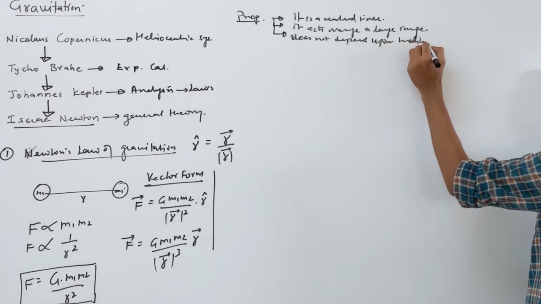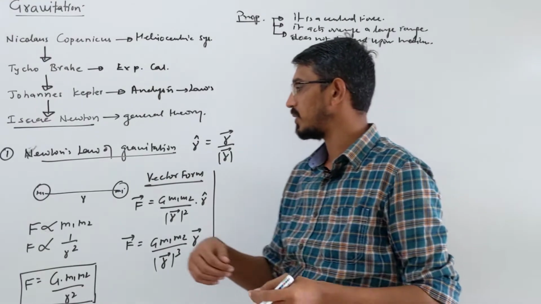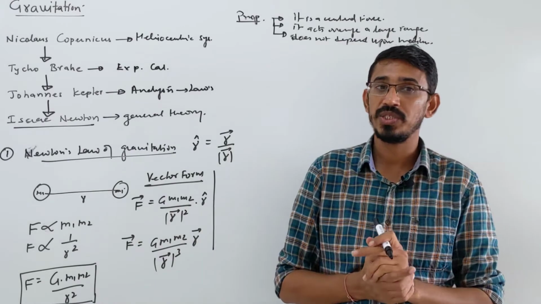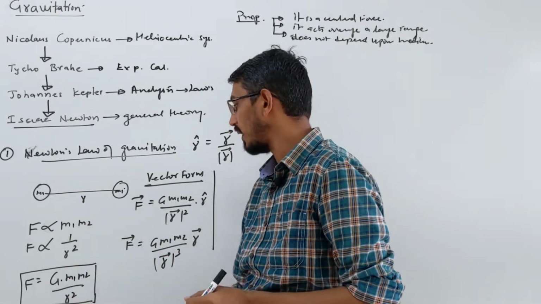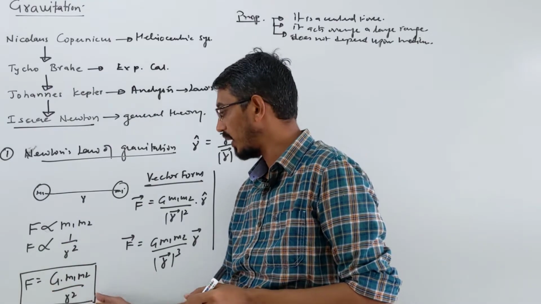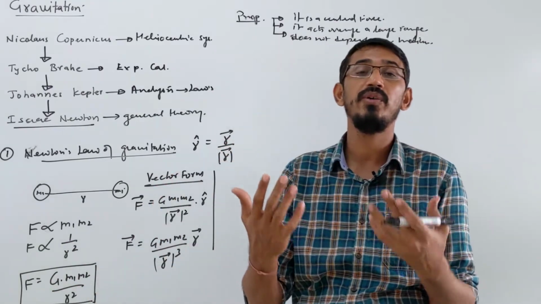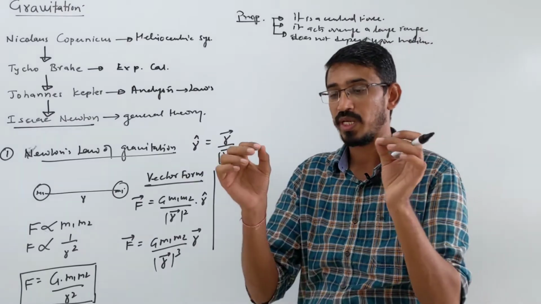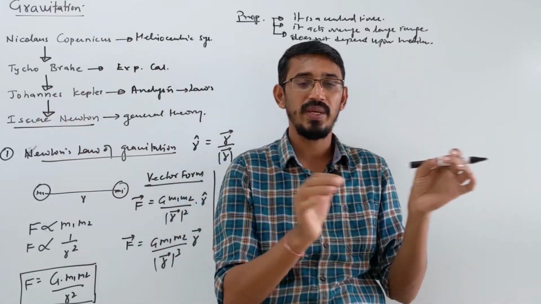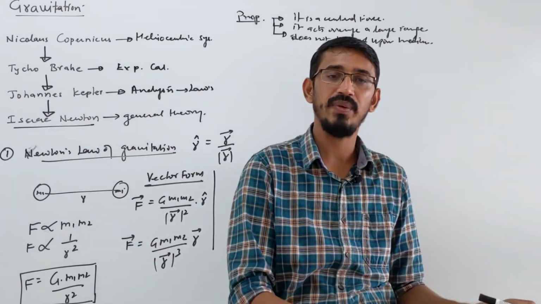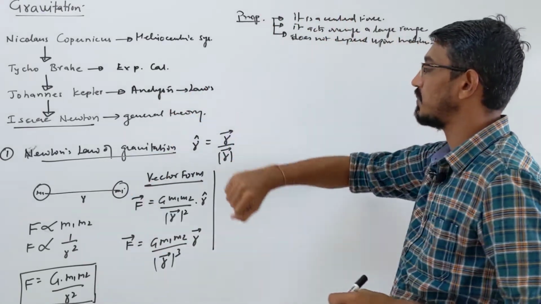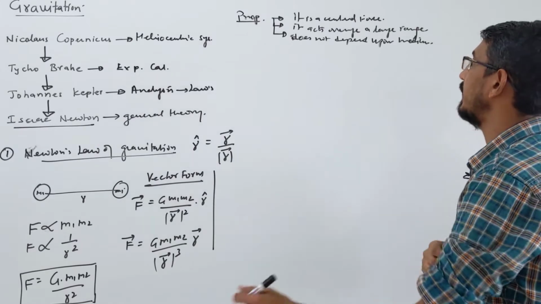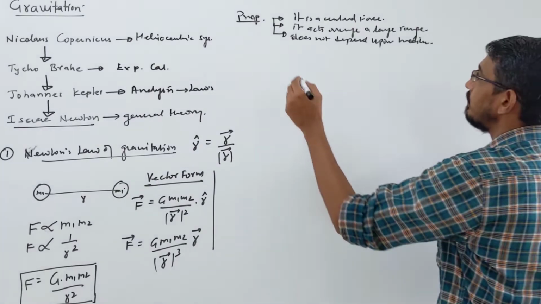What is a medium, you will see when you go to 12th class. In the same way, we will see the electrostatic force between two charges Q1 and Q2. A similar formula will come, some constant K, Q1, Q2 by R square. That force will depend on the medium. If two charges are placed in air, in space, in vacuum, or in water or some other liquid, then the force will change. But this gravitational force does not depend on the medium, correct? So it does not depend on the medium.